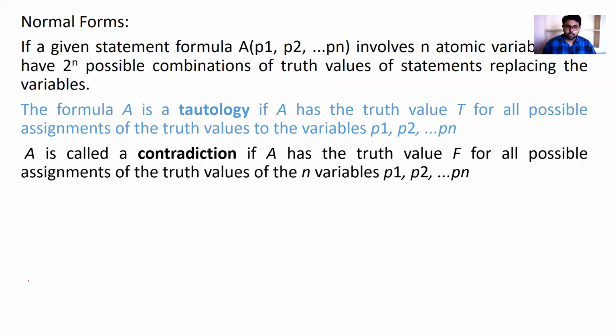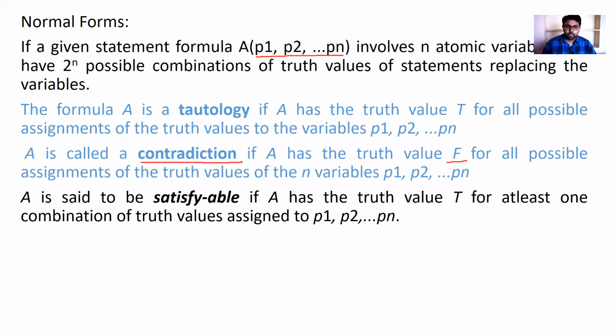If I have the variables P1, P2, P3 and so on till Pn, for all these combinations, if I'm going to get a false, then I'm going to tell that it is a contradiction. Okay, so next is satisfiable.